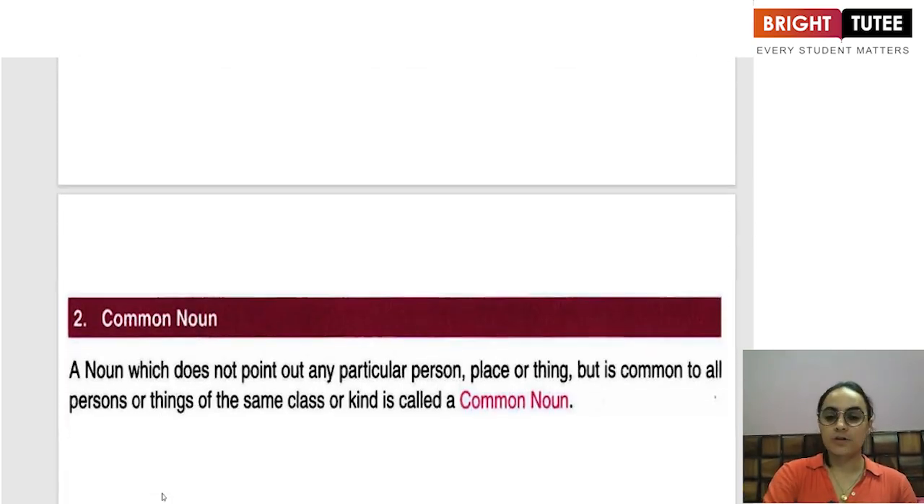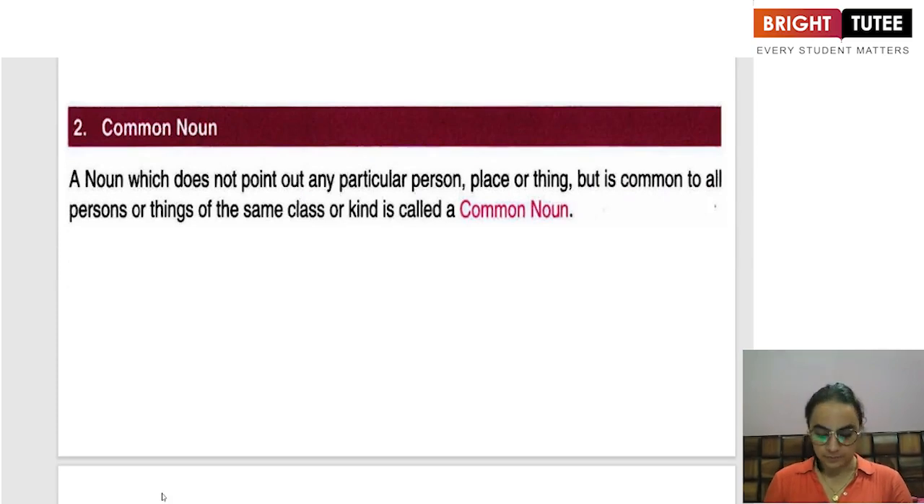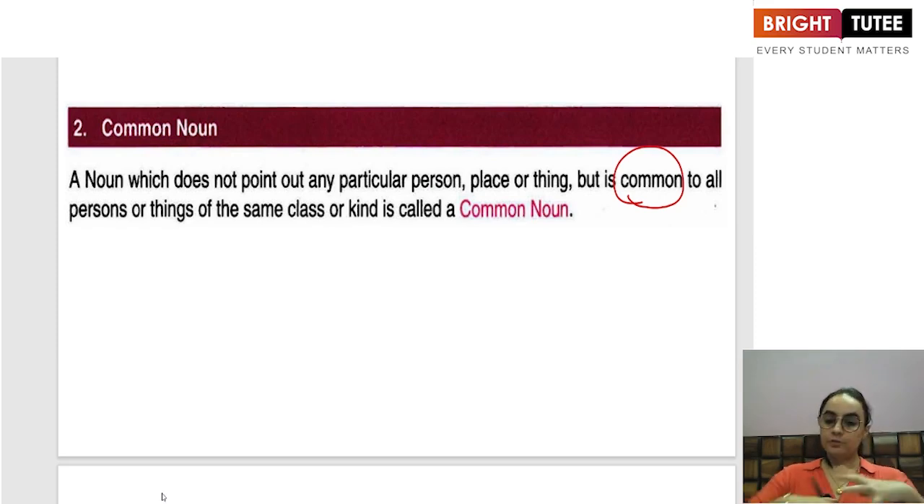Now let us try and understand what is a common noun. A common noun is exactly the opposite of a proper noun. Where the proper noun talked about a particular name of a person, place, or thing, a common noun is something which is common to everyone. It is very general. It refers to all the people, all the things in general.